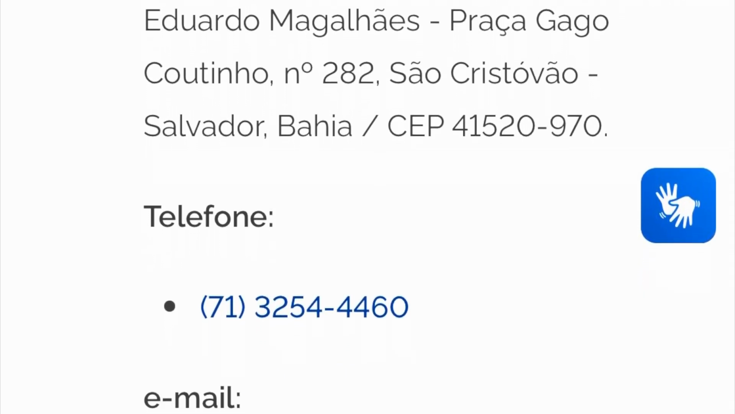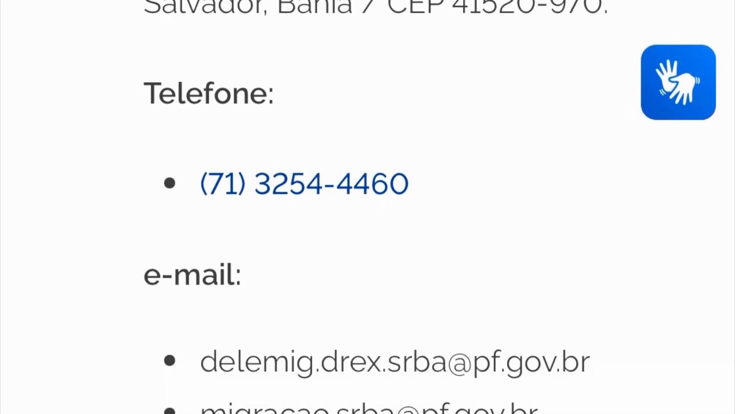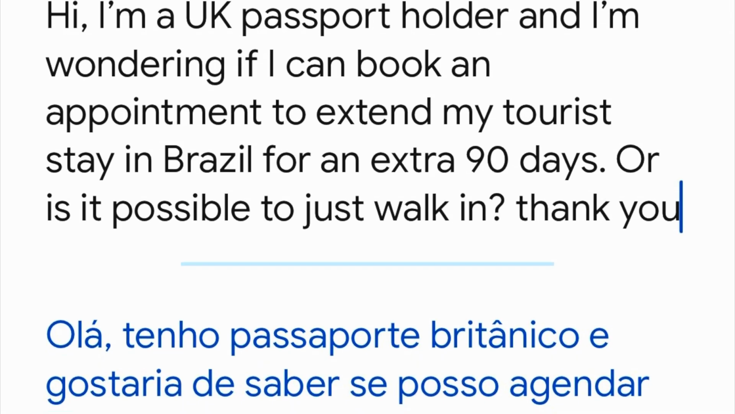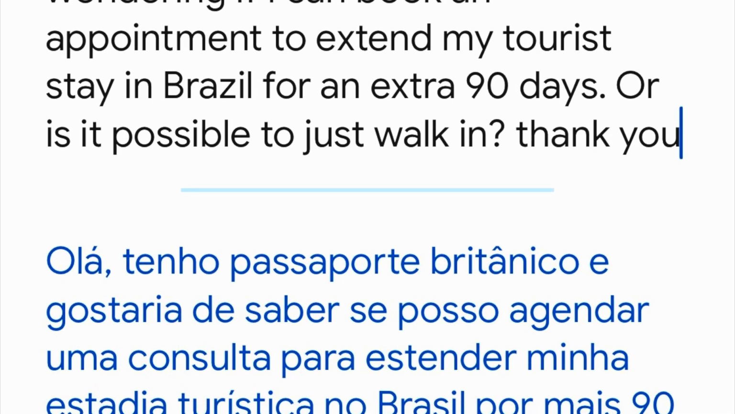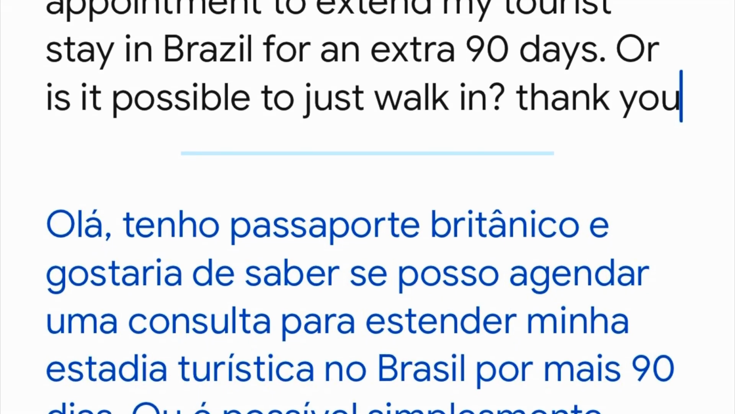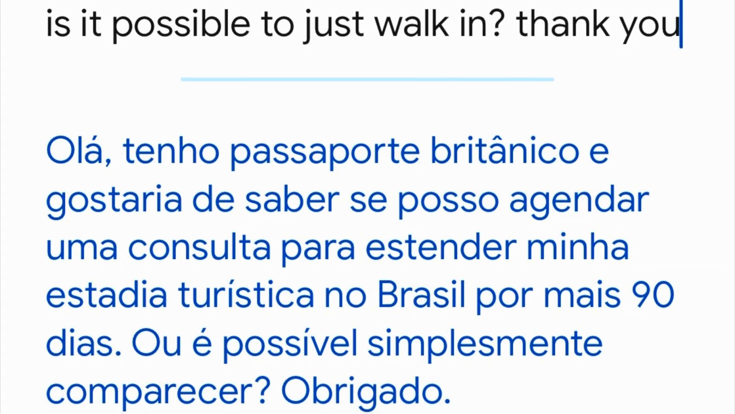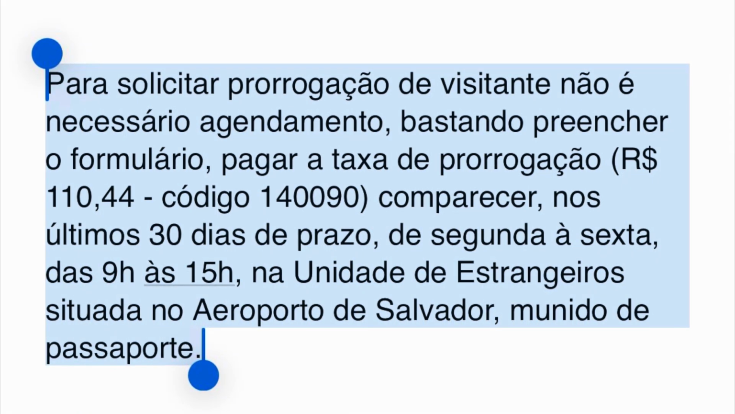Obviously, if you can speak Portuguese, you can phone them. If you can't, you're going to send them an email, and what you're going to ask them in this email is whether you can book an appointment to come and extend your tourist stay for an extra 90 days in Brazil. And then they will reply to you, and they may offer you times to book an appointment with them, or more likely they'll just get back to you and say, hey, come in anytime you like.